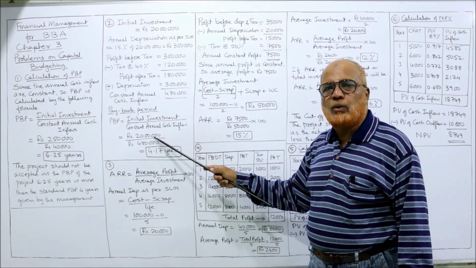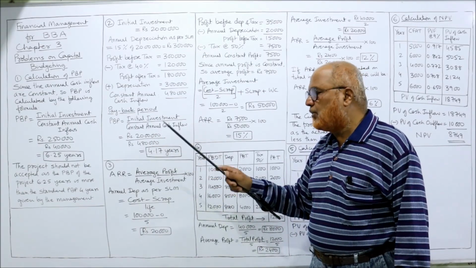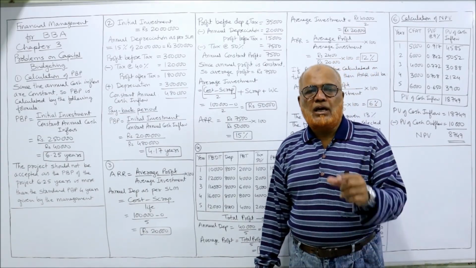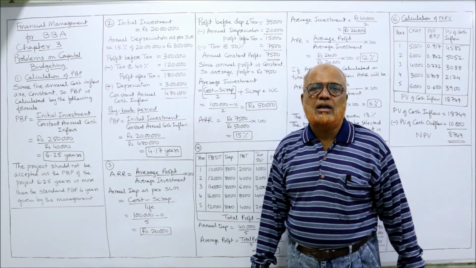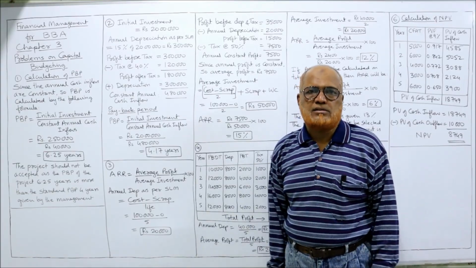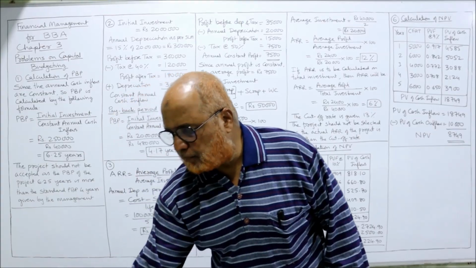Then initial investment 20 lakh, constant annual cash inflow 4,80,000. You will get 4.17 years. That means in 4.17 years, we will be able to get back our initial investment of 20 lakh rupees. That's it. Next, problem number 3.